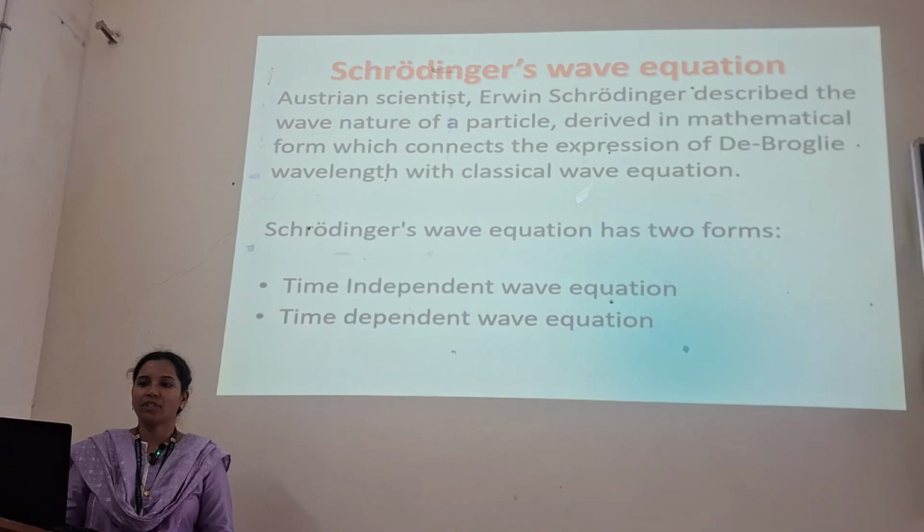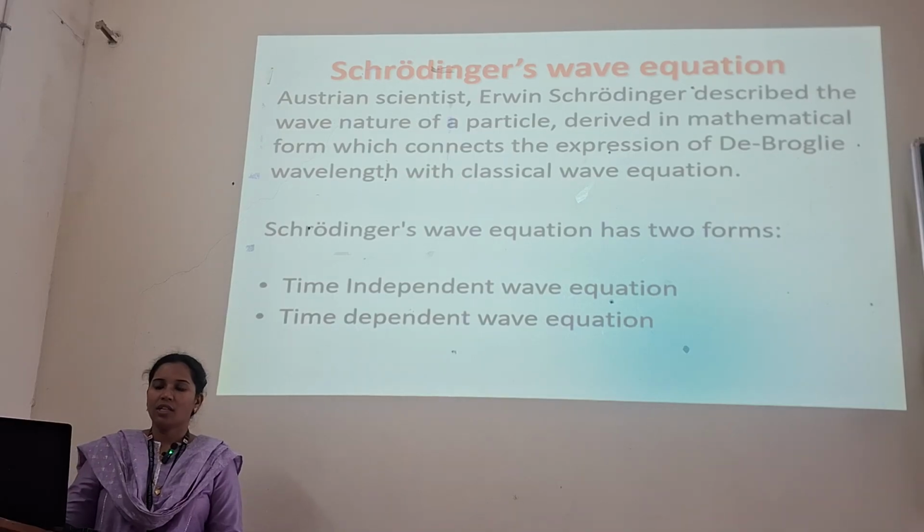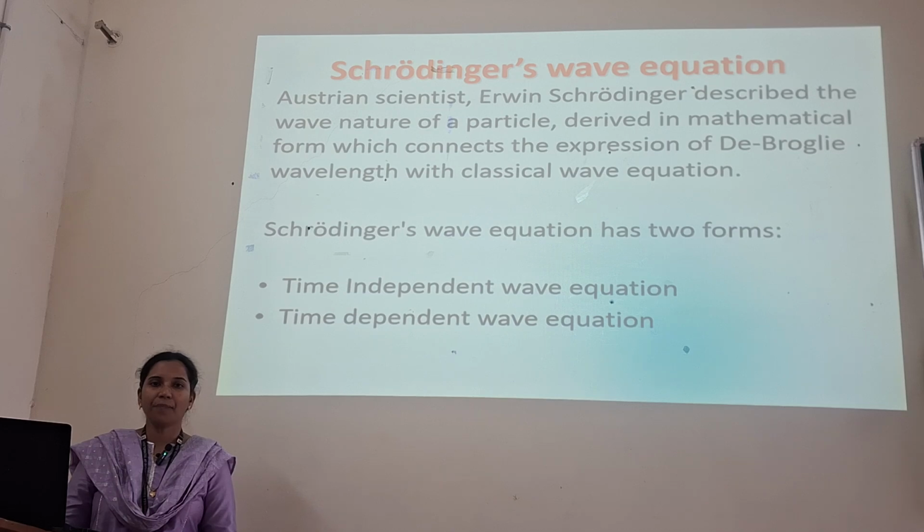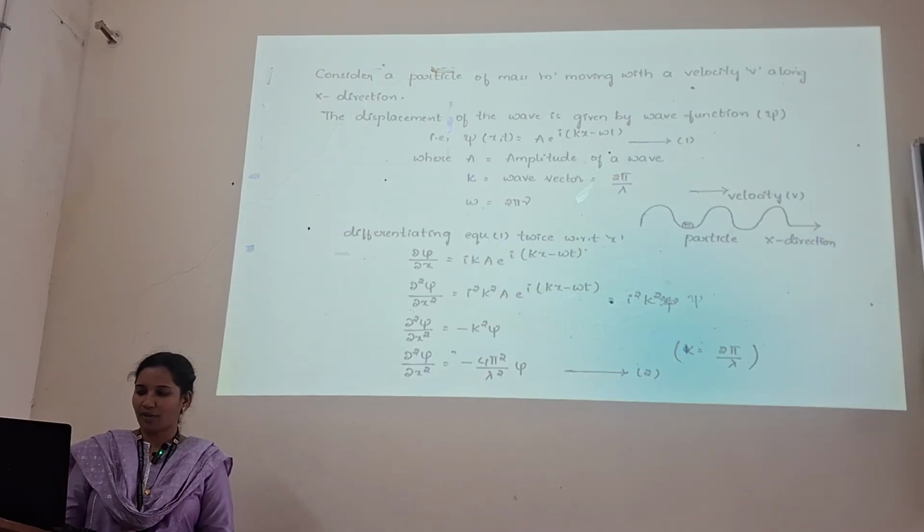Next we have the Schrödinger wave equation. The Austrian scientist Erwin Schrödinger first described the wave nature of the particle in mathematical form, which connects the expression of the de Broglie wavelength with the classical wave equation. The Schrödinger wave equation has two forms: the time independent wave equation and the time dependent wave equation.